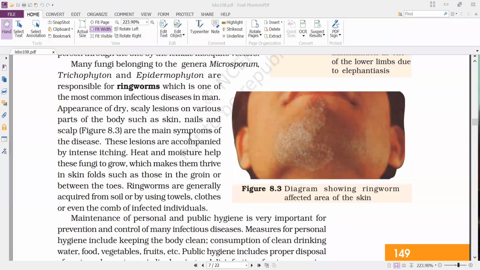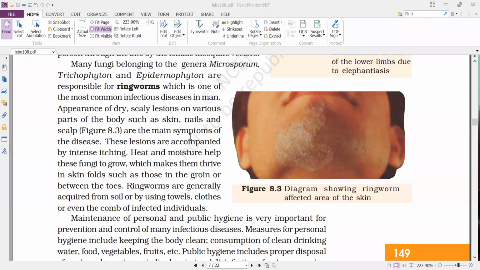Next, coming to the fungal infection. Sir, how to cure this disease, sir? Okay, later we'll discuss it together, in a broad manner.